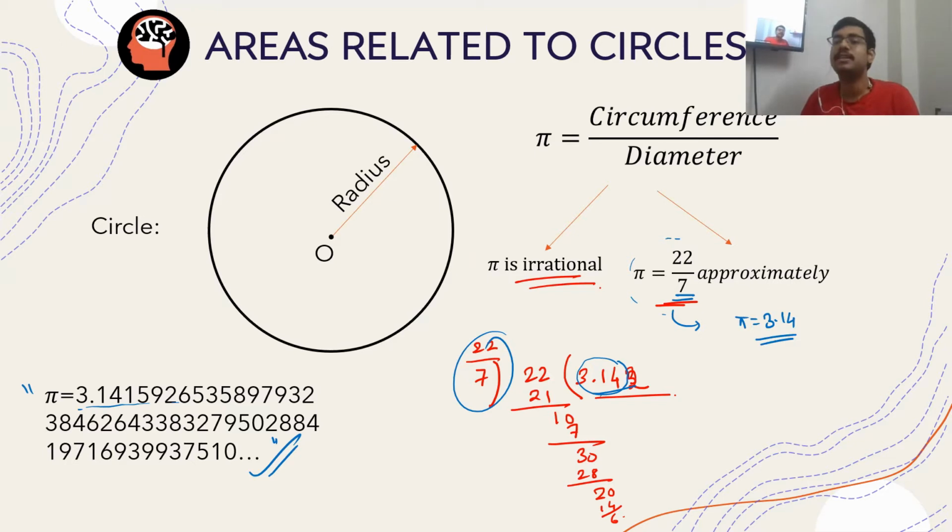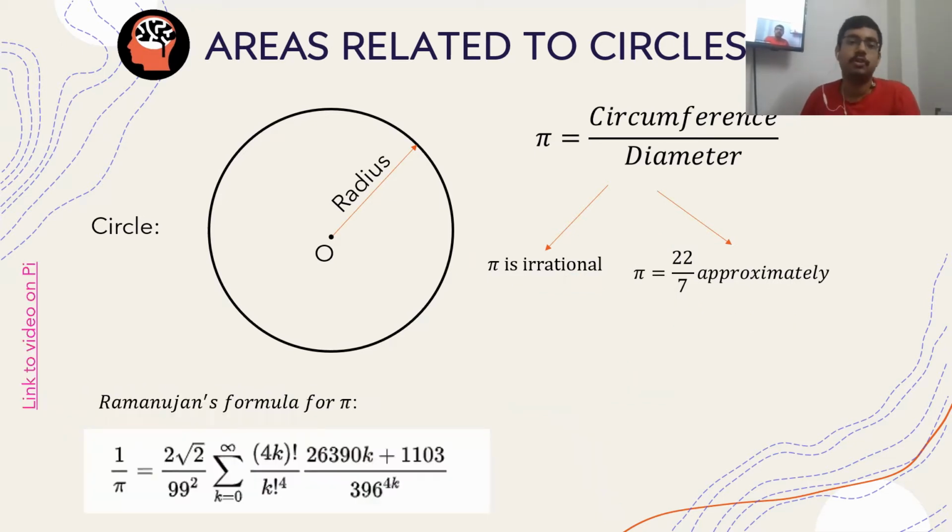But otherwise, pi is a huge field. Let me show you Ramanujan's formula for pi. This formula is very fast and rapidly converges to pi. With this formula, pi has been calculated to millions of decimal places. From where did Ramanujan bring this? How Ramanujan came up with such a thing is still unknown. He was that kind of guy. Namagiri, yes, he was that kind of guy.